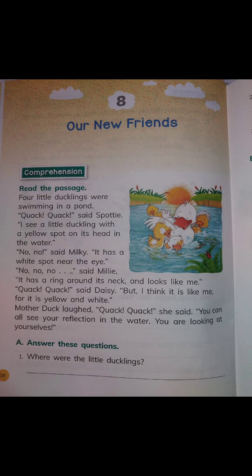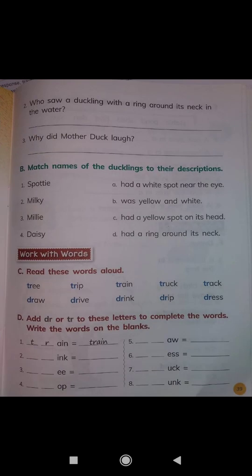So children, this was the passage and now we will answer the questions. First one is, where were the little ducklings? So the little ducklings were swimming in a pond. So you can write here, the little ducklings were in a pond. Number 2, who saw a duckling with a ring around its neck in water? So out of 4 ducks, who saw the ring around the neck? Millie saw. So you will write here, Millie saw a duckling with a ring around its neck in water.